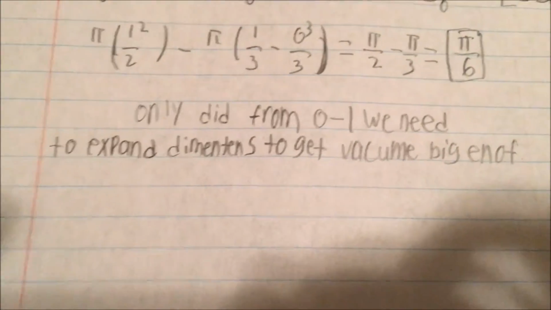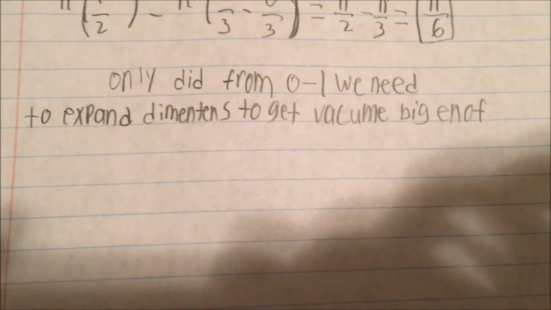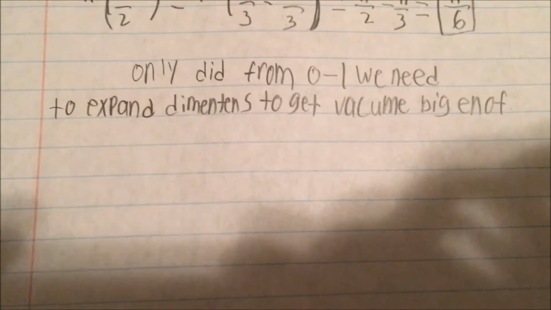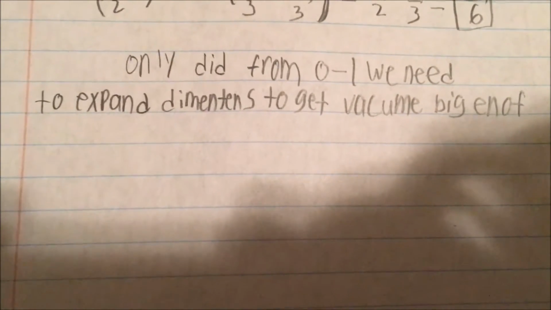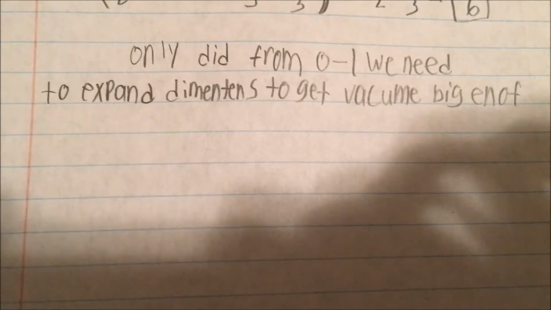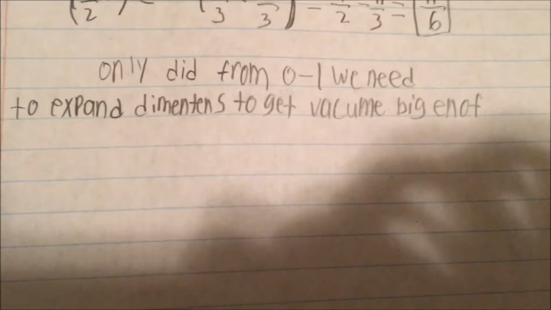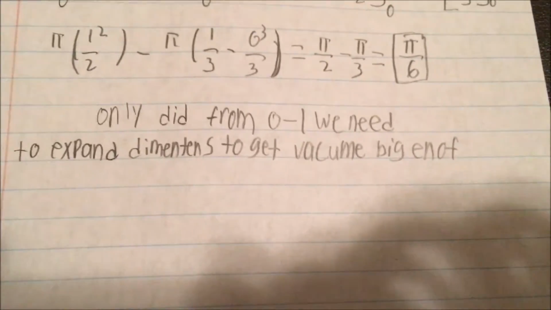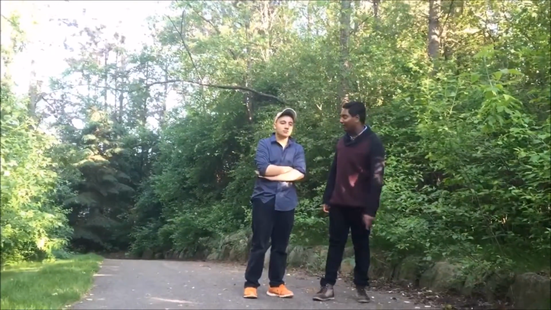Now, as you may have noticed, that's not big enough of a vacuum for us to actually suck up all the water that we need. But this is just because we did the dimensions from 0 to 1. But this vacuum place sells much bigger vacuums. Me and Abdallah just have to do a lot of searching to find a vacuum that's big enough and do this washer disc method many times to make sure that we have a vacuum that's big enough for us to use. Now that we have all the calculus down, let's go and suck up all that water.